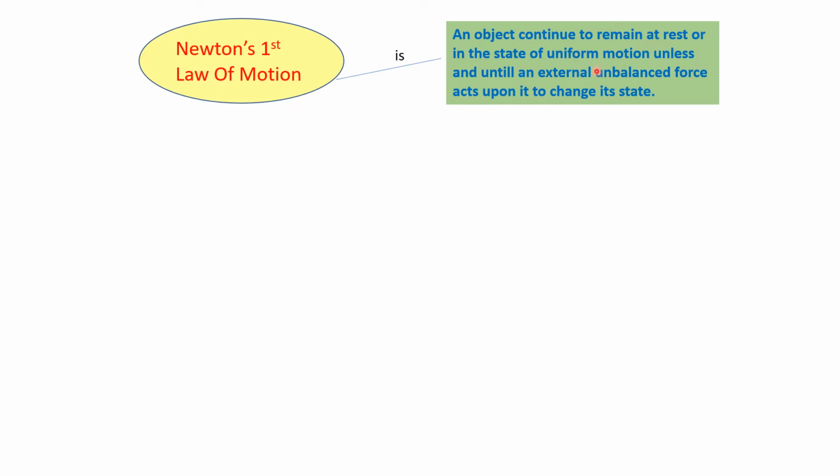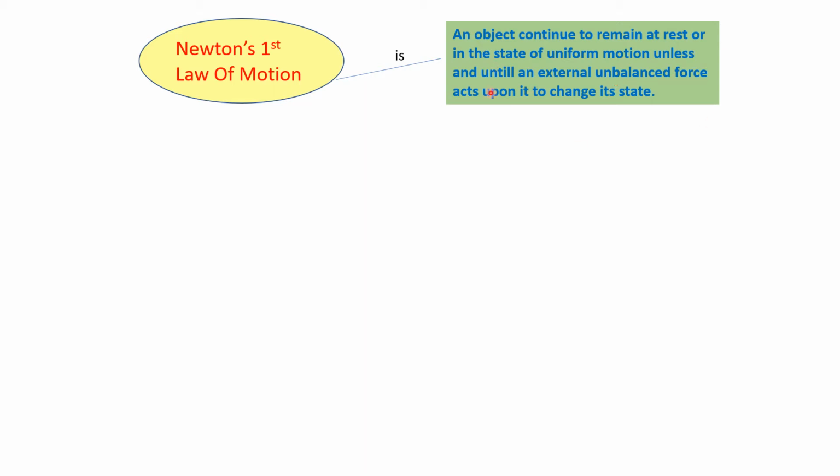If it is in motion, it will continue to remain in motion until an external force acts upon it. So the statement is that an object continues to remain at rest or in the state of uniform motion unless and until an external force acts upon it to change its state. This is very important: external unbalanced force.